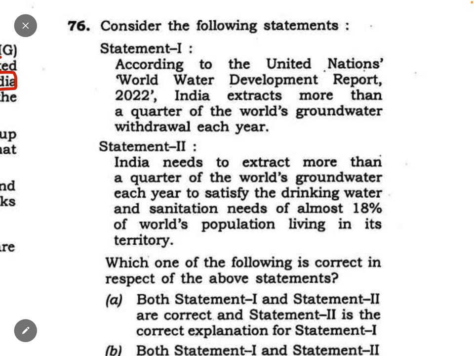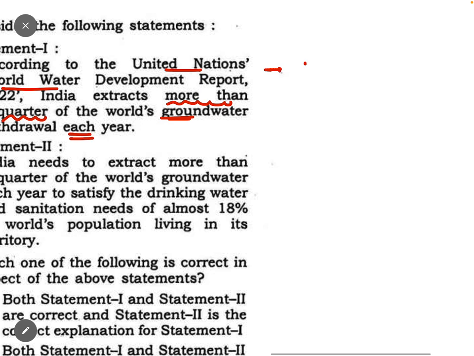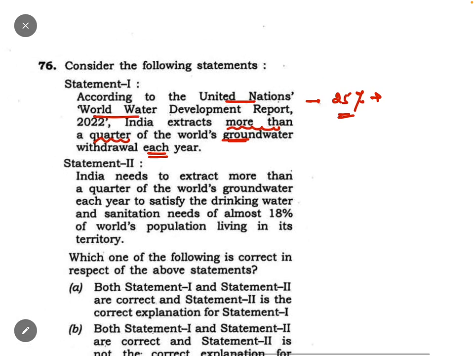See, according to the United Nations World Water Report 2022, India extracts more than a quarter of the world's groundwater withdrawal each year. It is saying that India is responsible for extracting more than 25% of the world's groundwater withdrawal each year. This is true, if you know. India needs to extract more than a quarter of the world's groundwater each year to satisfy the drinking water and sanitation needs of almost 18% of the world's population living in the territory. What is the problem?